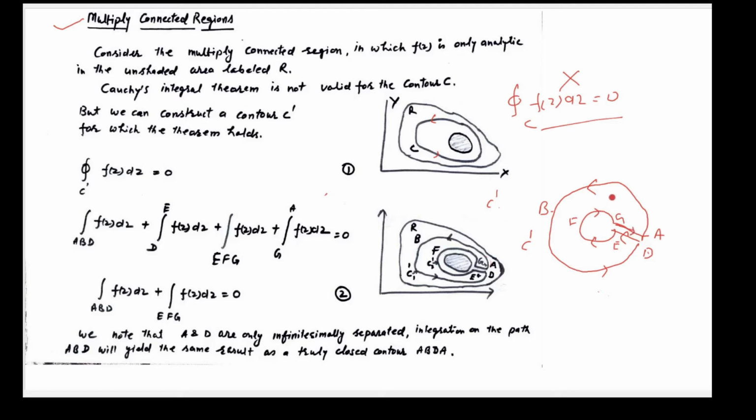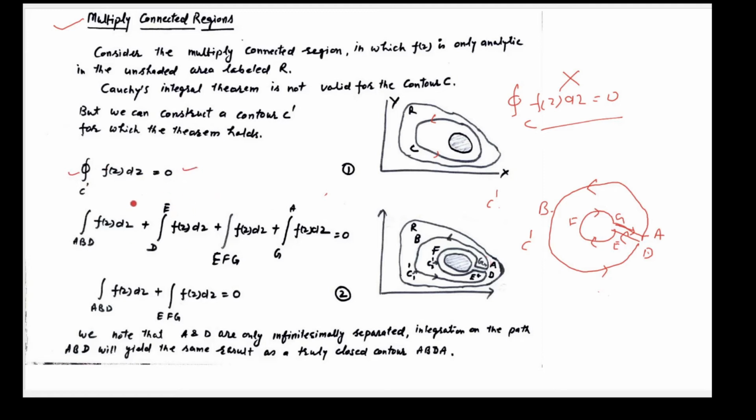Now within this contour function is analytic. Function is not analytic here, but we have excluded this region from this contour. So within this contour function is analytic. So along C dash we can write this integration of f(z) equal to 0.